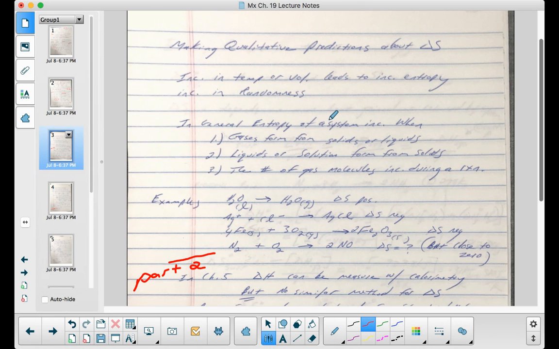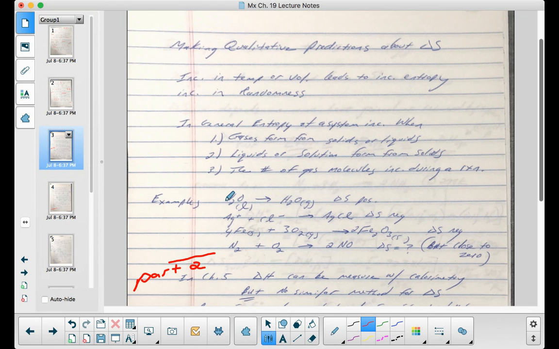So in general, we can say that the entropy of a system increases when gases form from solids or liquids, or solutions form from solids, and another one is that the number of gas particles increases during a reaction.